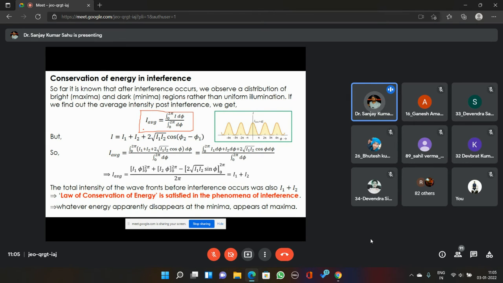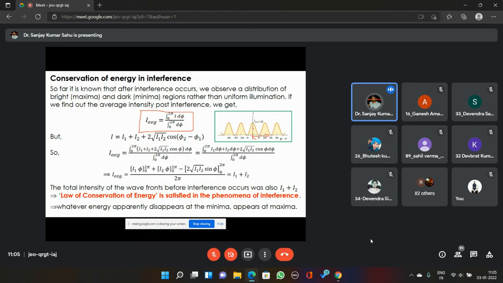Here we are choosing the distance to be 2 pi radian, because after 2 pi radian the wave pattern is getting repeated, so there is no meaning in integrating beyond that. If you integrate the intensity distribution curve over 0 to 2 pi radian, and divide by the length of the phi axis between 0 and 2 pi radian, that is, integral of I d phi from 0 to 2 pi divided by integral of d phi from 0 to 2 pi, then you should get the average intensity.